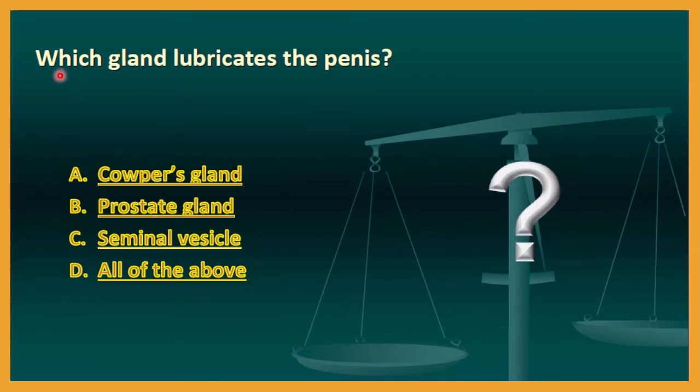Third MCQ: which gland lubricates the penis? First option, Cowper's gland; B option, prostate gland; third one, seminal vesicle; and finally, all of the above. Just write down the answer in a comment.